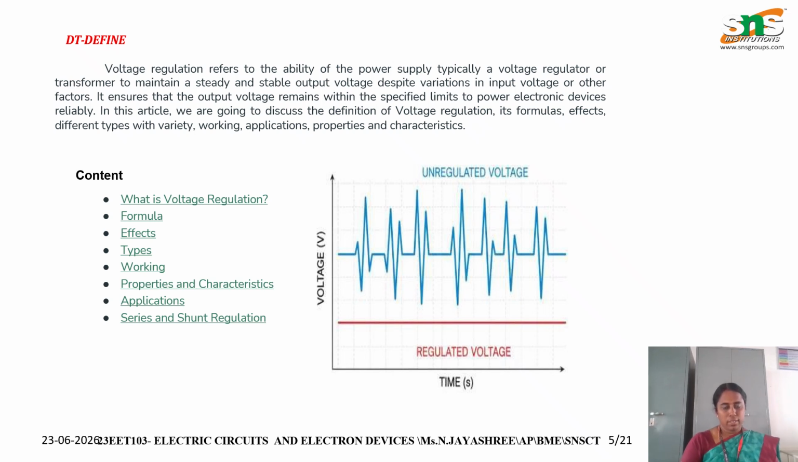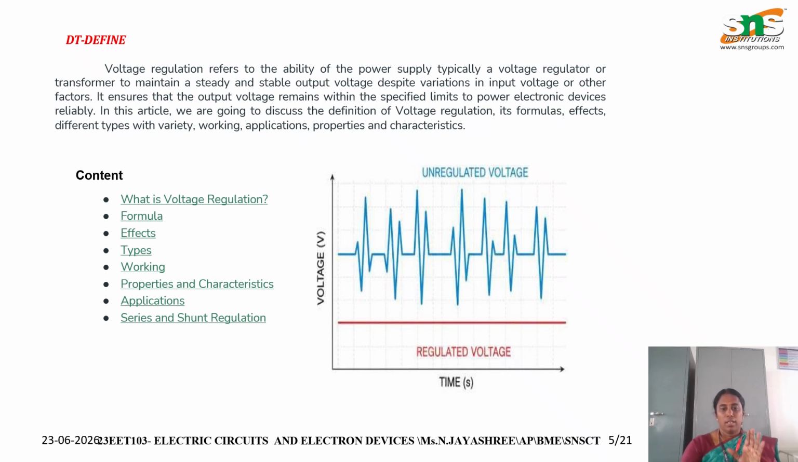So voltage regulation refers to the ability of the power supply, typically a voltage regulator or transformer, to maintain a steady and stable output voltage despite variation in input voltage and other factors. It ensures that the output voltage remains within the specified limits for the reliability of electronic devices. We are going to discuss the definition of voltage regulation, its formulas, its effects, different types, applications, and properties and characteristics.